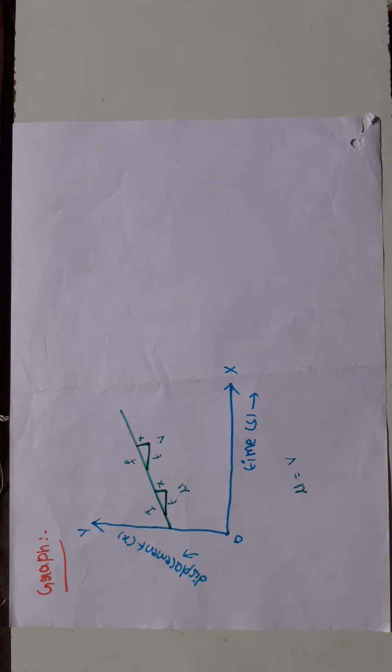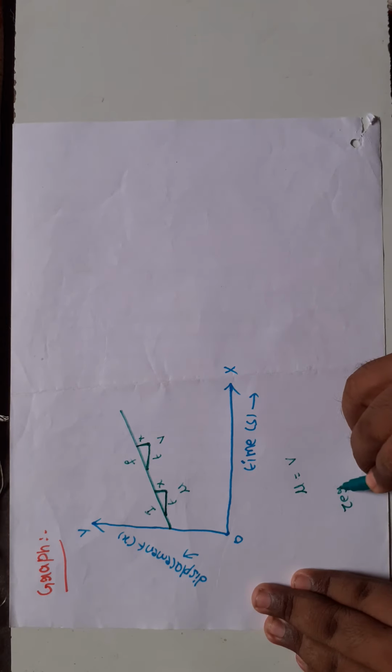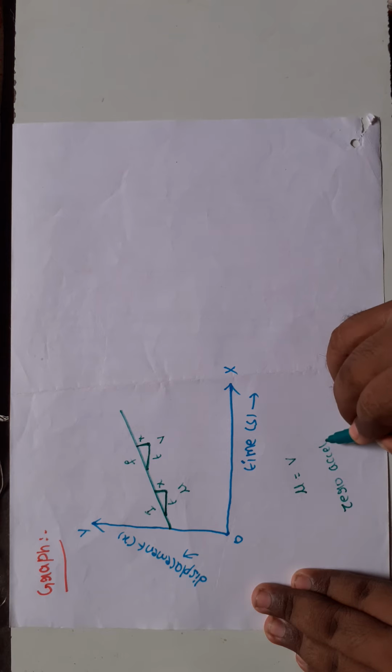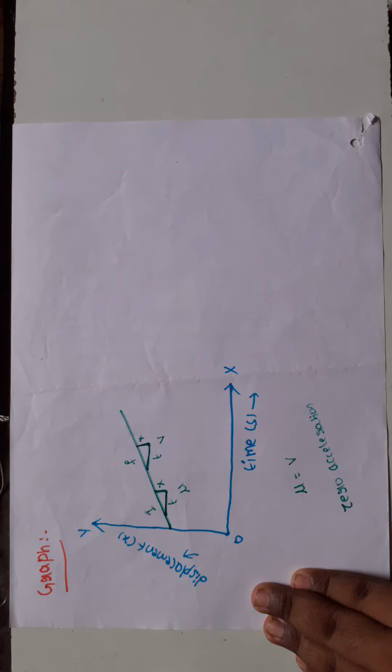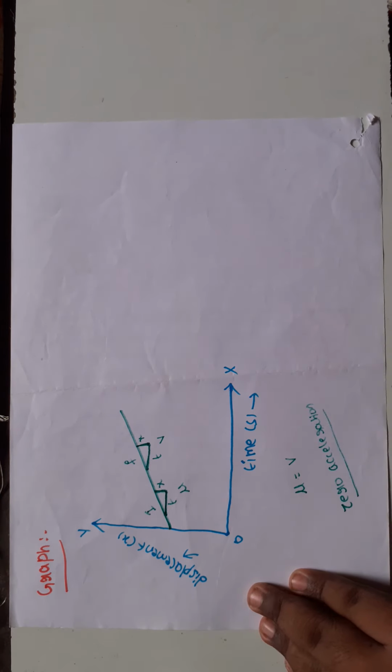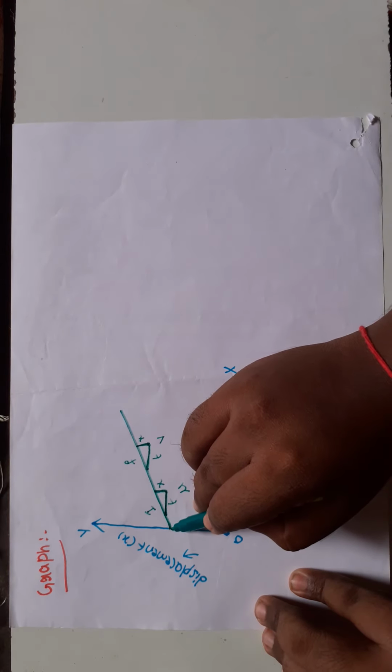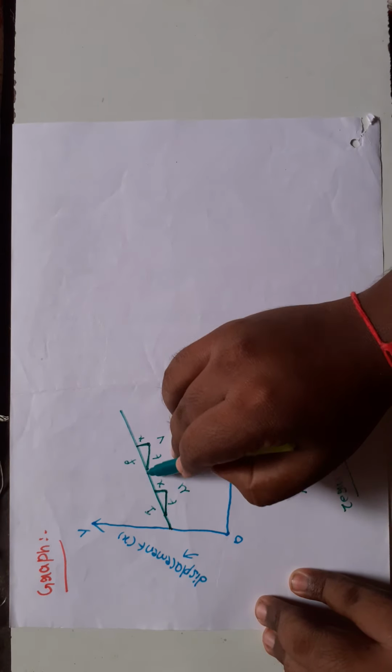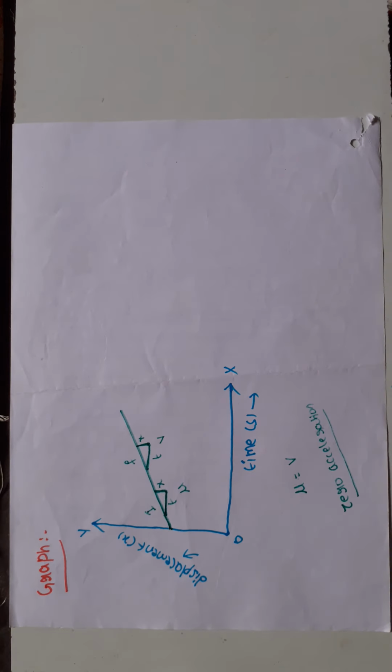I already told that initial velocity is equal to final velocity. Then we get the acceleration value is 0. This graph is indicated for 0 acceleration. If the object is moving at constant velocity, no change in velocity, in that situation the acceleration of the object is 0. This is the graphical representation of the 0 acceleration.